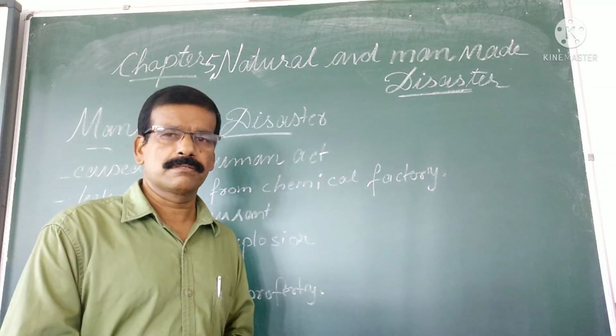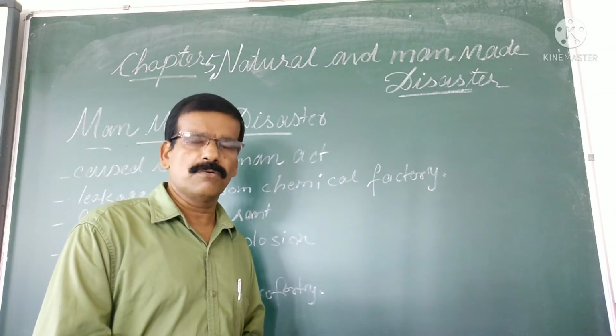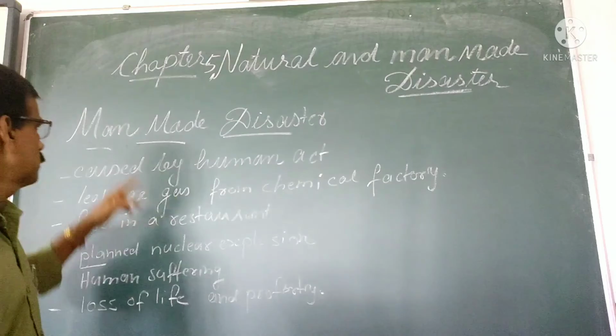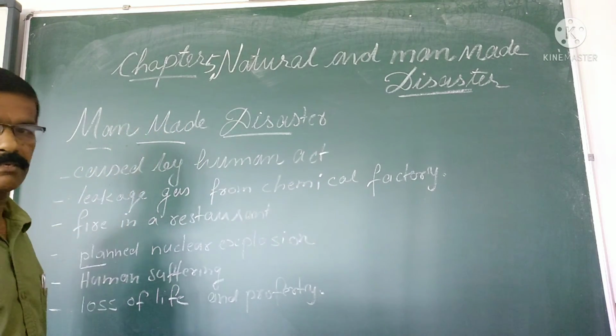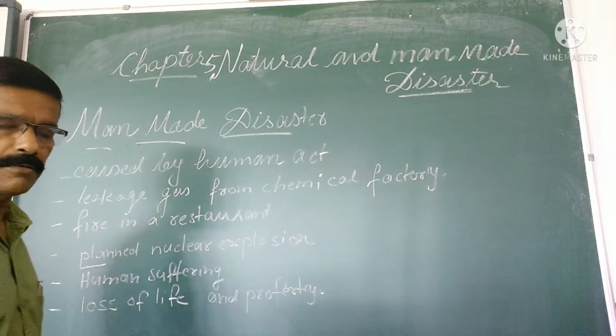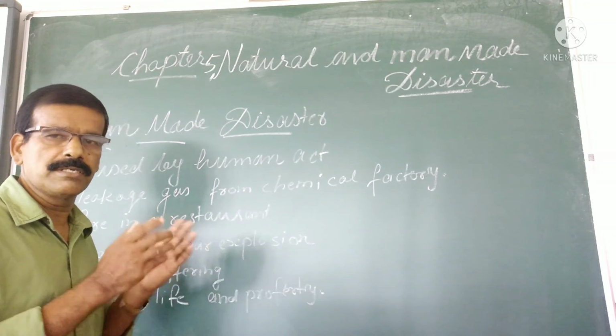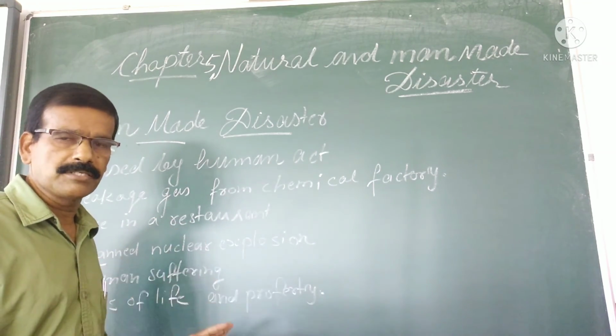Now let us see the other kinds of disasters. Here I have given one example. They are known as man-made disasters. These are mainly caused by human acts, maybe intentionally or unintentionally.